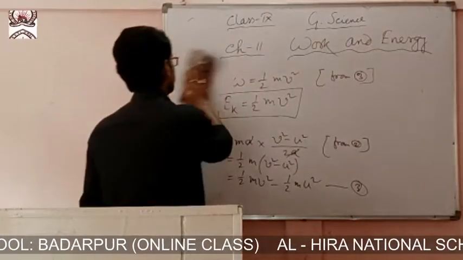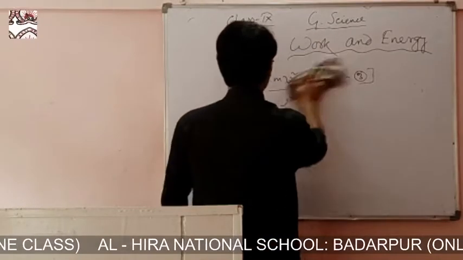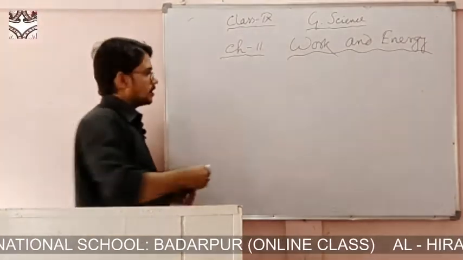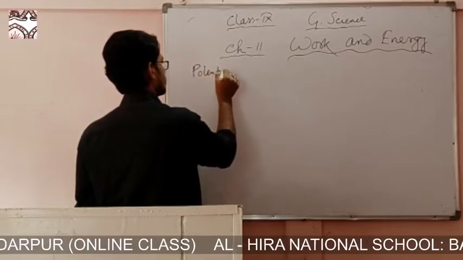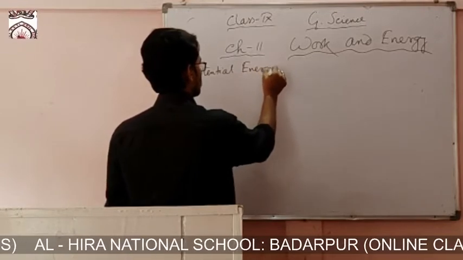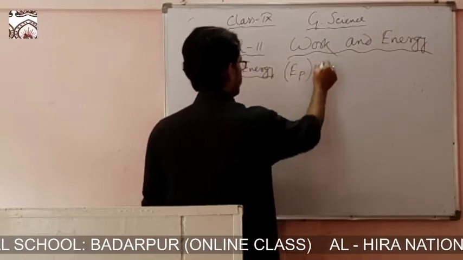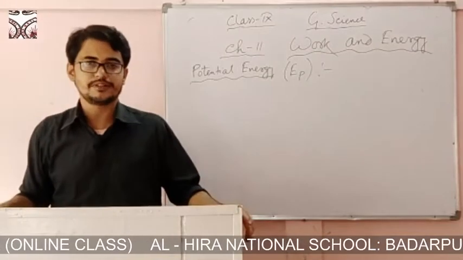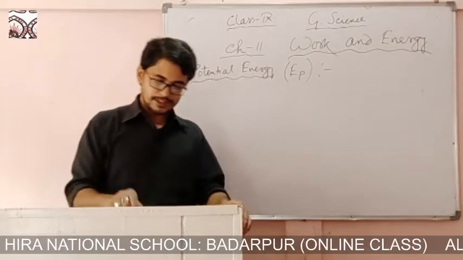Now next, potential energy. We'll discuss now the potential energy. It is denoted by EP. Potential energy means energy possessed by virtue of rest of a body. Energy possessed by virtue of rest of a body is called potential energy.